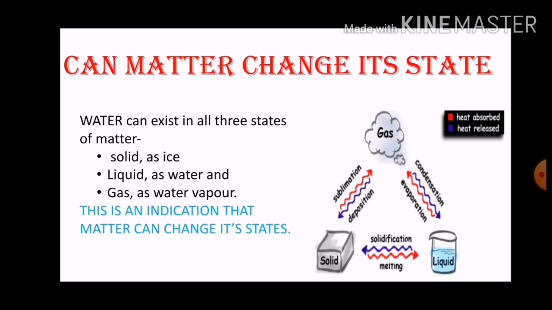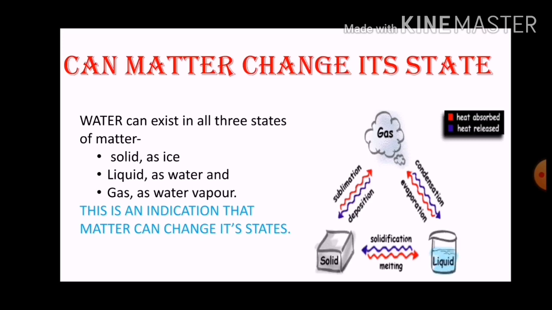So we all know that water can exist in all three states, right? In the solid state, it is in the form of ice. In the liquid state, it is in the form of water. And at last, in the gaseous state, it is in the form of water vapor. So water can exist in all three states of matter. So this is an indication that matter can change its states.